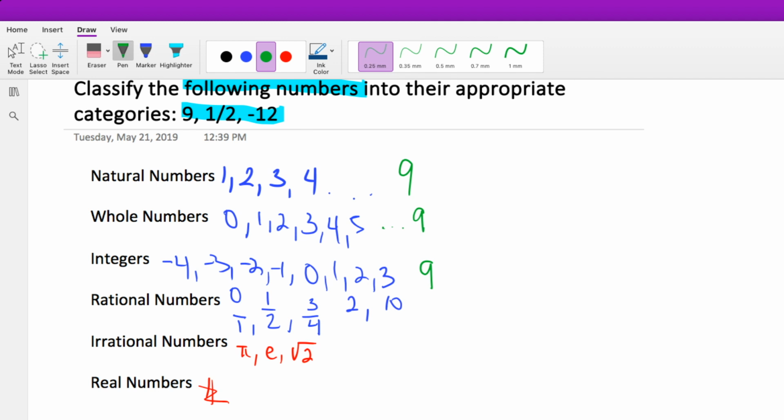And then is it a rational number? Yes, this is a rational number because I can write 9 as 9 over 1, 18 over 2, and there's many different ways I could write the number 9. Is it an irrational number? No, it is not going to be an irrational number, because if it's a rational number, it can't be an irrational.